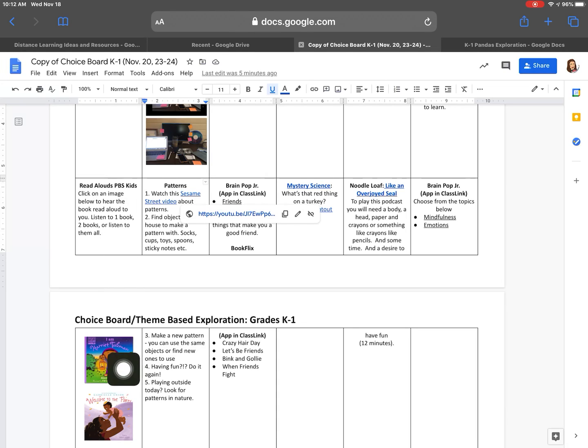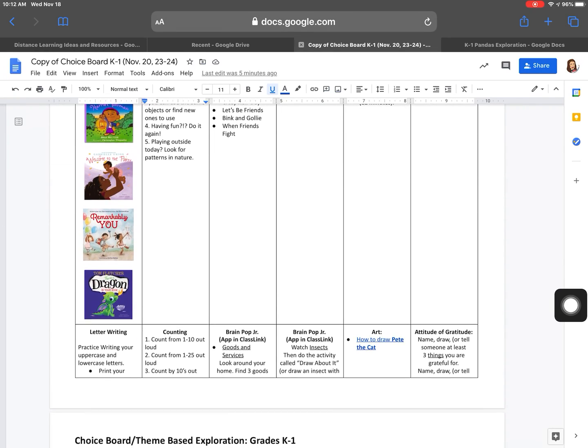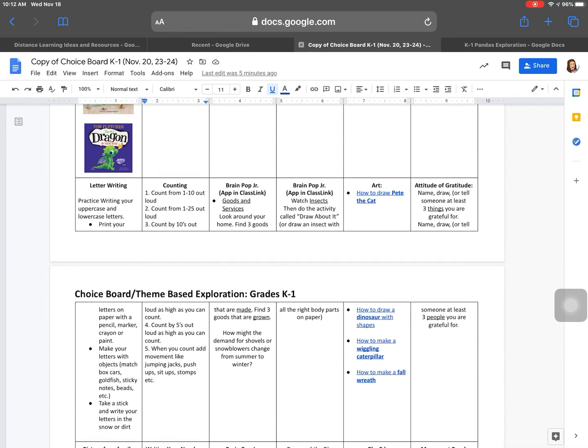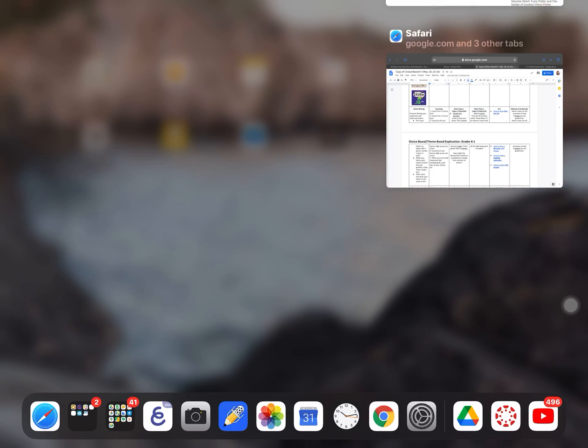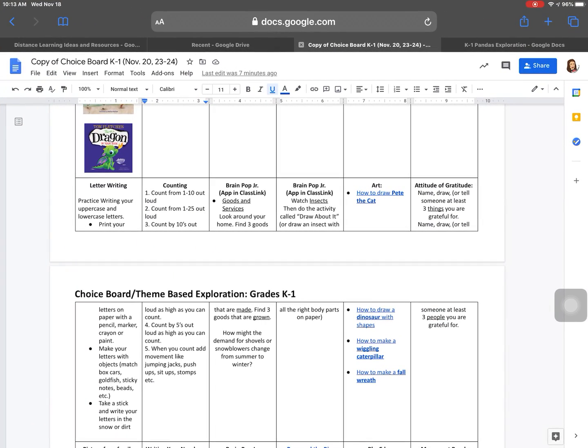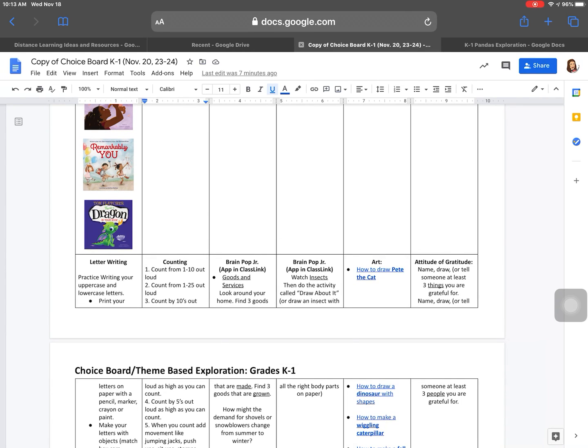Also within this choice board, there might be some links to images. And we just want you to have fun. We want you to choose things that interest you, and also know that if you are having difficulties, a link isn't working, one thing you can do is to try it again, to close it down. If I double click this, for some reason this wasn't working, I close it, I can open it back up, and I can click on it. Maybe it'll work again. There's lots on here for you to choose from.